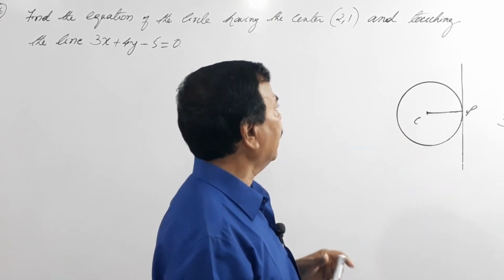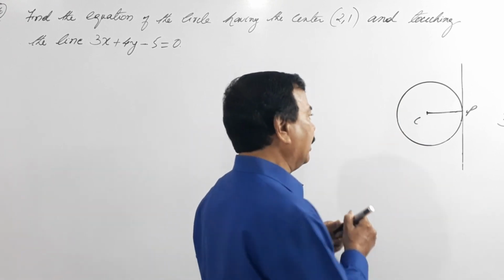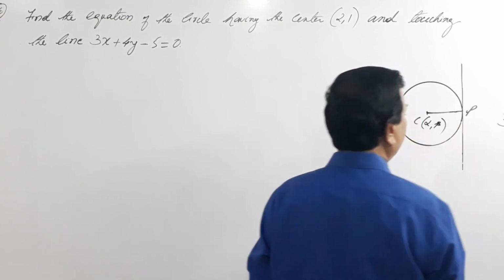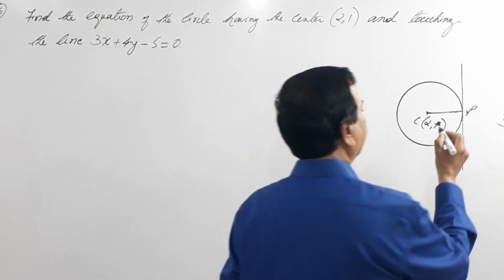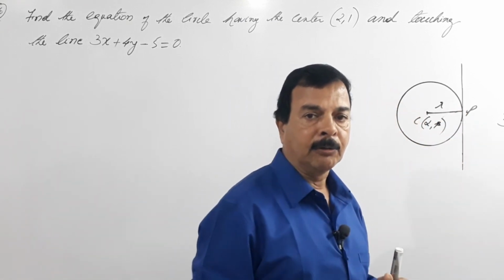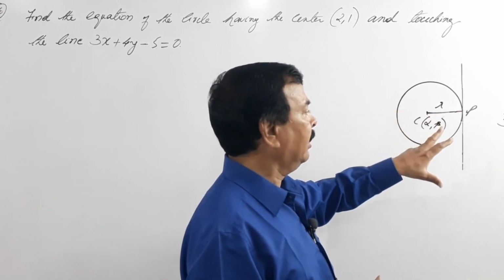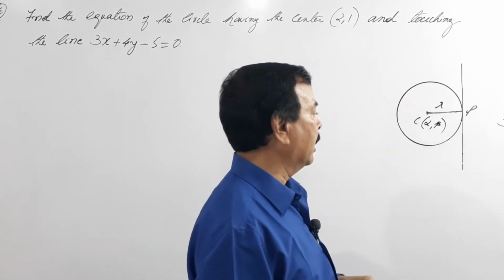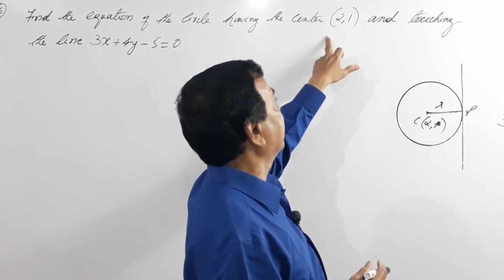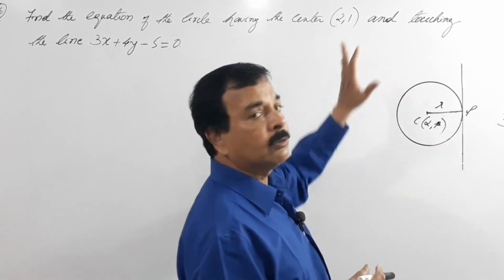So here, in this particular problem, instead of using a comma b for the center, I will use alpha comma beta, and this is our radius. Why I am using alpha comma beta, I will let you know a little later. He has given a circle whose radius is not known, only the points are given. The center point is C equals alpha beta, where alpha equals 2, beta equals 1.